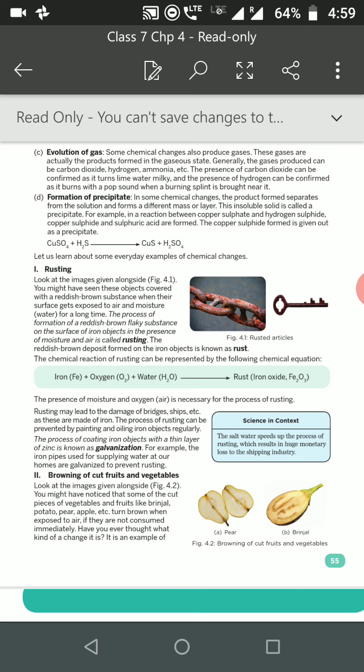What happens if this rust, the iron oxide, eats the iron? We can use the word eats. It eats up the metal, spoils the metal and makes the metal weak. We can prevent rust either by oiling, by greasing, or by galvanization, that is, by coating the iron object with zinc. So these are the prevention methods through which rusting can be prevented.